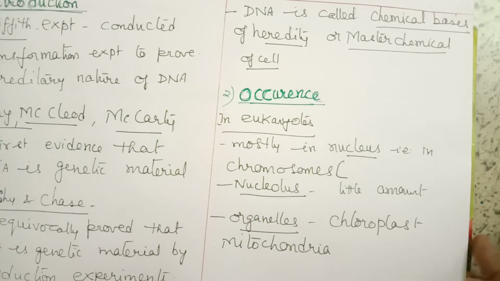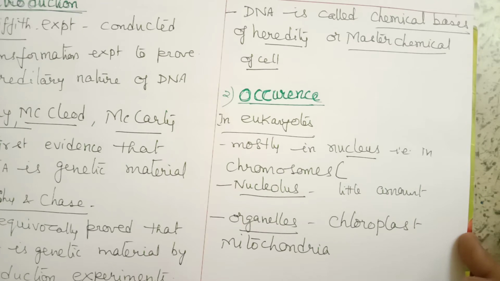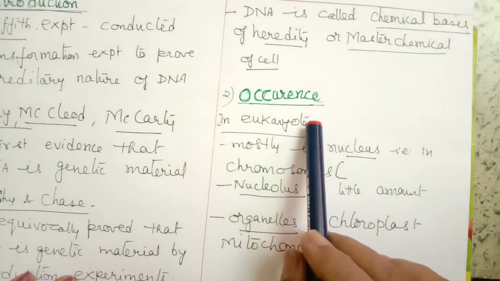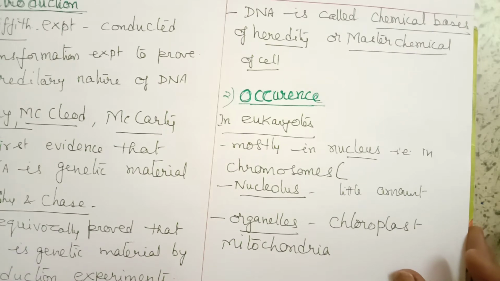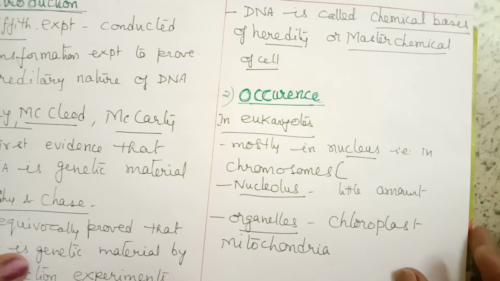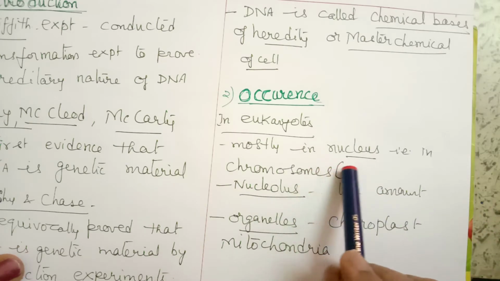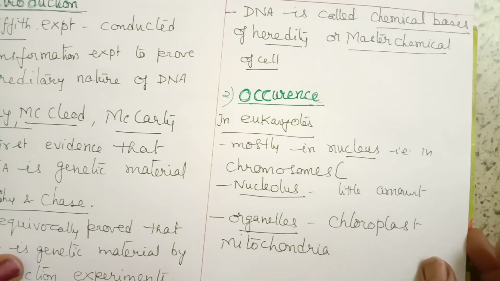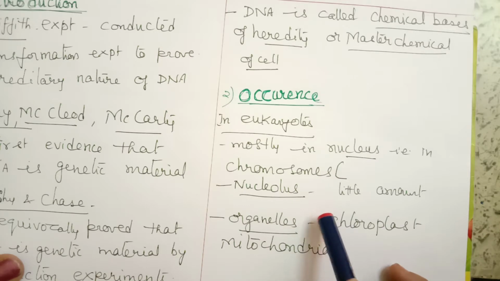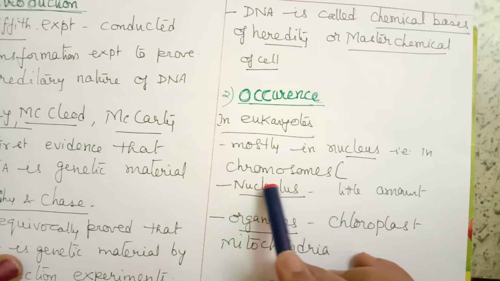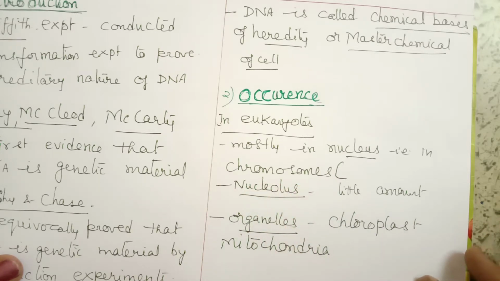First we completed the introduction, where we discussed the scientists involved. Now let us see the occurrence of DNA, where all DNA is present. DNA is present in eukaryotes. It is found mostly in the nucleus, that is in chromosomes, and a little amount of DNA is also found in the nucleolus.